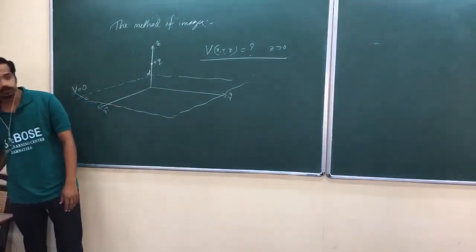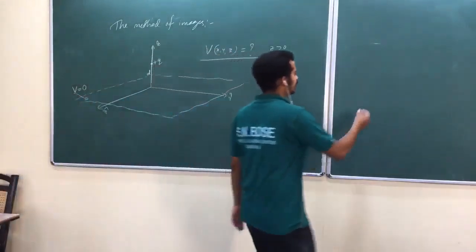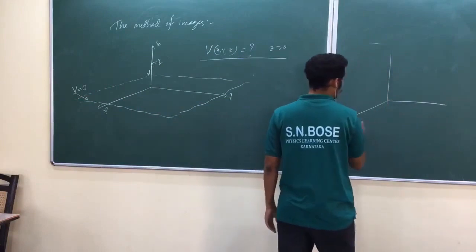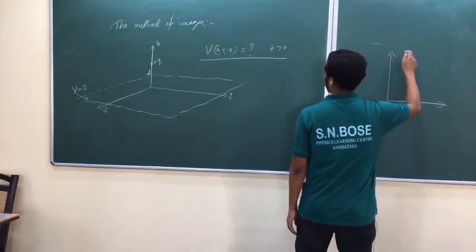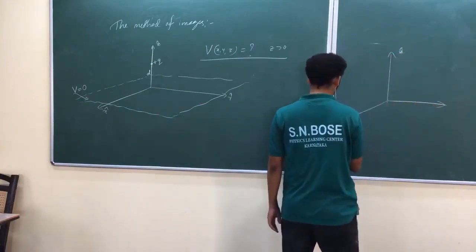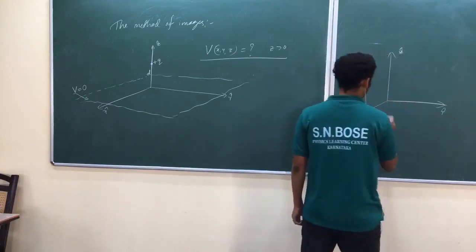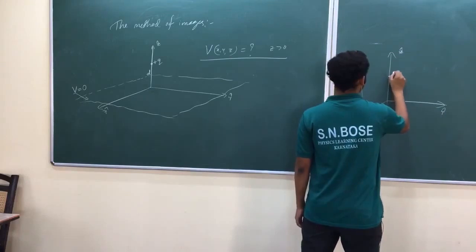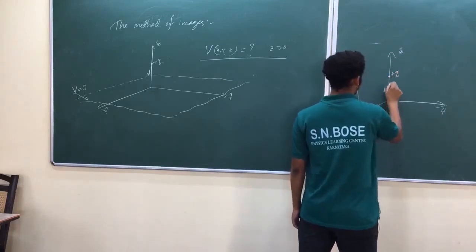What is the technique? The technique of taking an image. Look here. I hope this was there in BSc, right? You placed a plus Q charge at a distance d above.